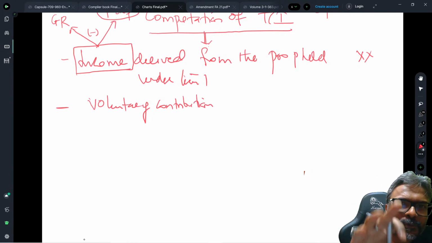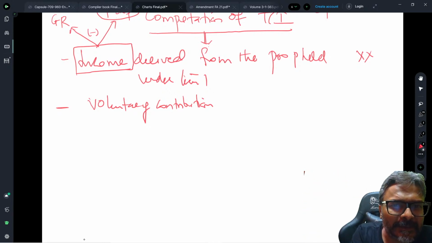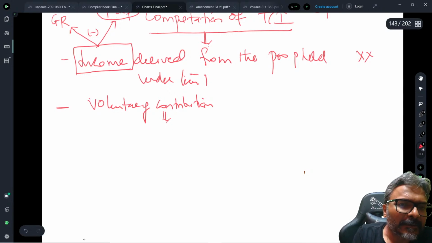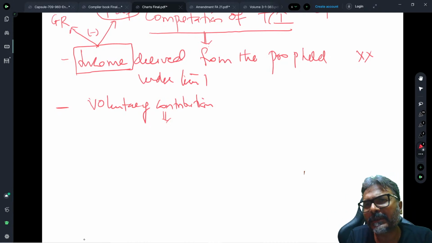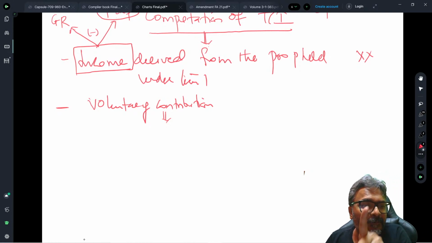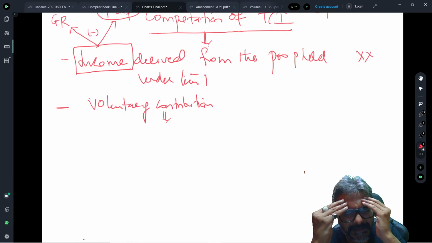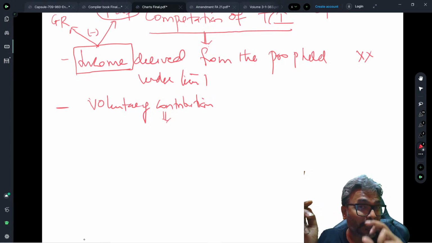And the problem is that students may have understood the amendment, but how to apply it in the examination, they may in fact make some error. So let's be very clear about the impact of the amendment. Students, up till now, what used to be the case was that in the voluntary contribution, we used to always exclude the contribution which was meant for the corpus donation. The contribution which was meant for the corpus donation. Students, please be very careful. This is a chapter wherein, unfortunately, or whatever you may say, we have to have two types of solution. I'll tell you how to read the question.